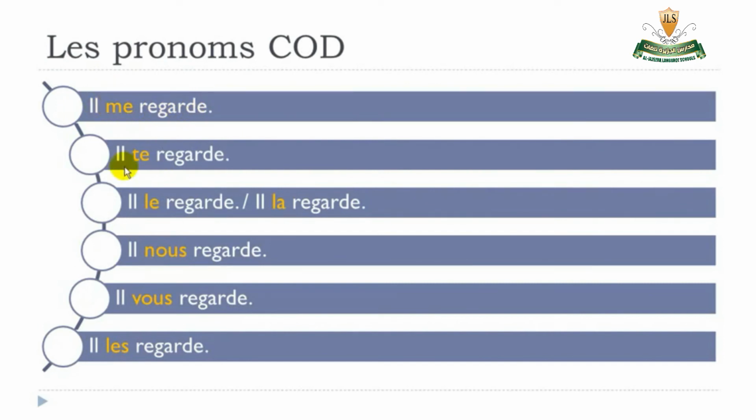Il me regarde. Il te regarde. So he's looking at you. Il le regarde. Il la regarde. He's looking at him, he's looking at her. Il nous regarde. Il vous regarde. Il les regarde.